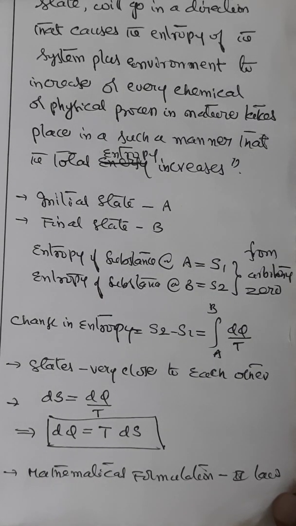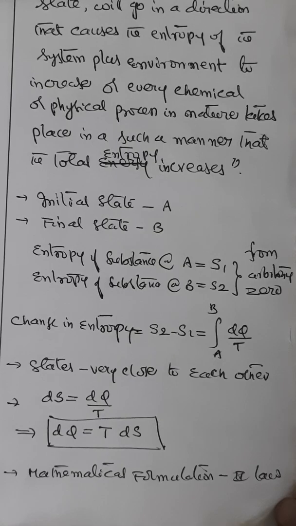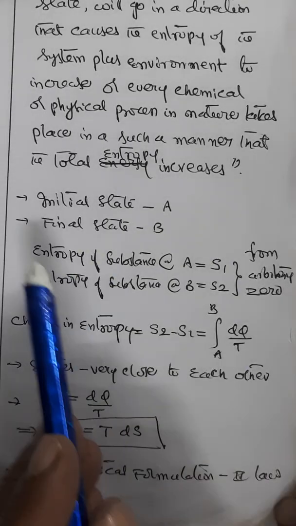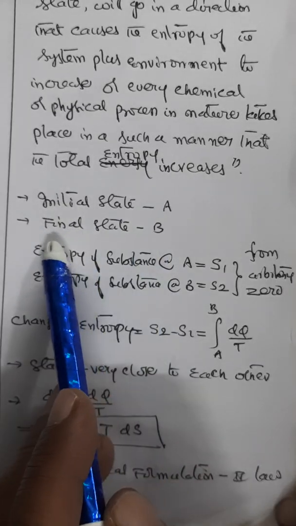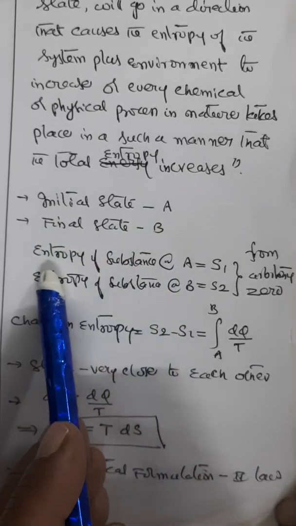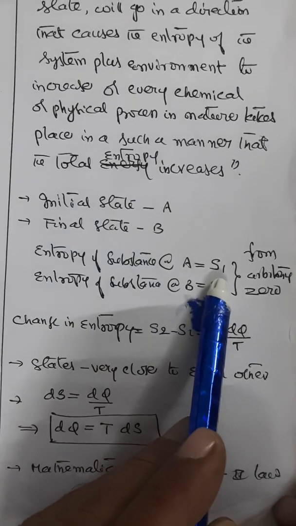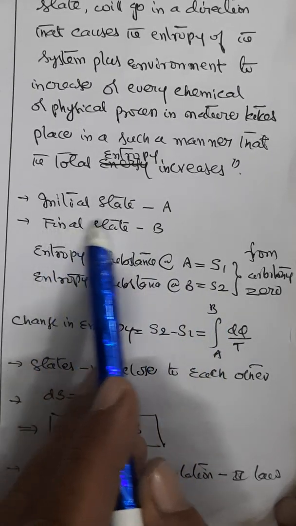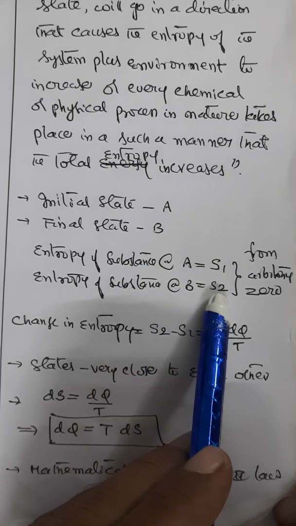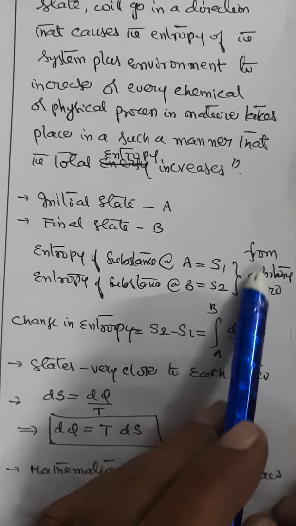Consider S1 and S2 as the entropies of a substance in the initial state A and final state B. Let A be the initial state, B be the final state. So the entropy of the substance at A is taken as S1, and the entropy of the substance at final state B is taken as S2. Both are measured from an arbitrary zero.